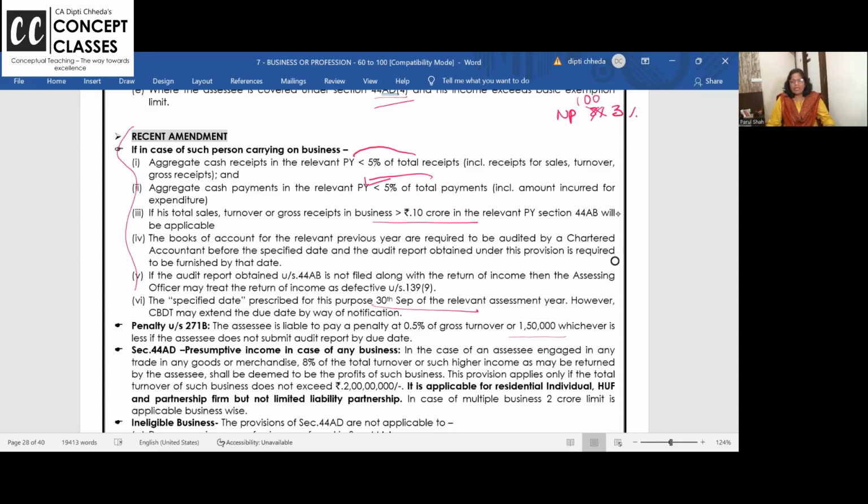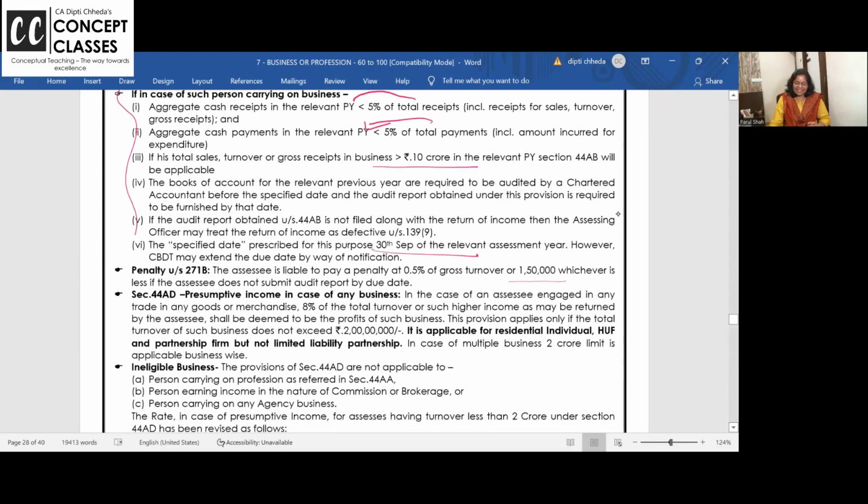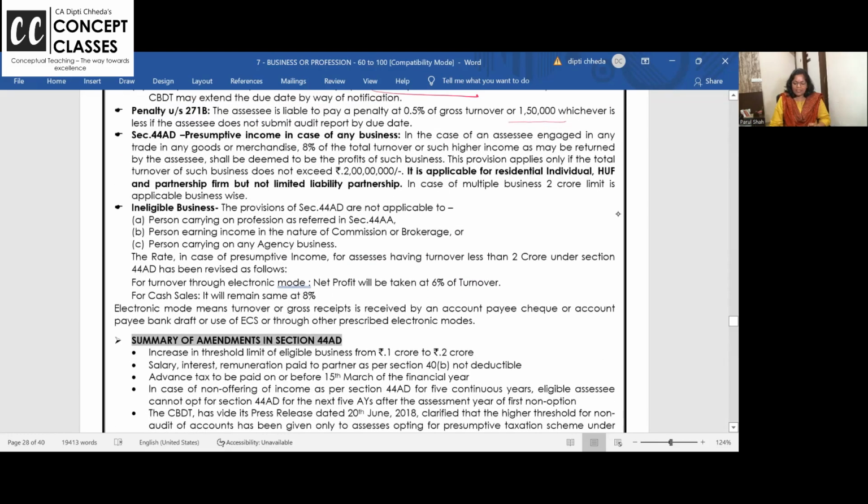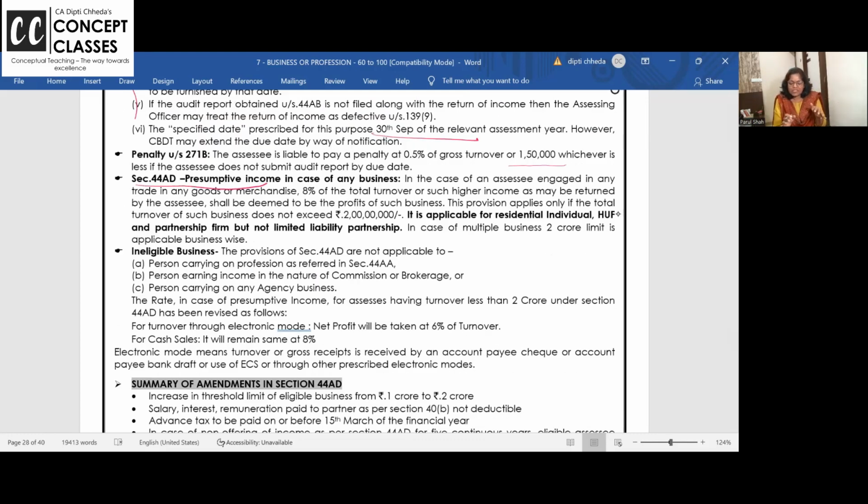Section 44A, maintain the books. 44AB is like bread and butter for us: get the books audited from a CA. All clear? Right. Make a table. I have made many tables now, but you can make one too. 44AD is presumptive, from the name only. Assume it's an optional scheme. If your turnover is up to 2 crore, you can go for 44AD.